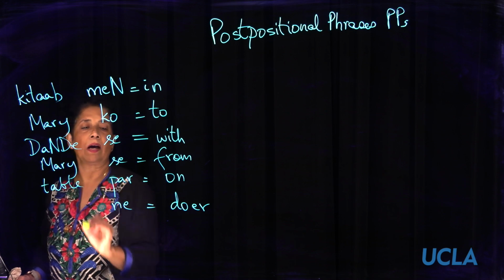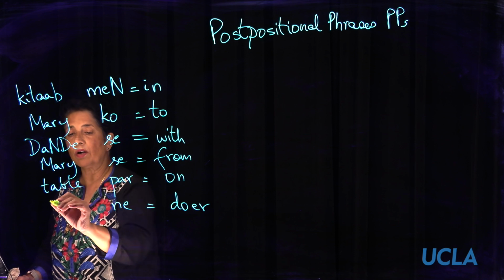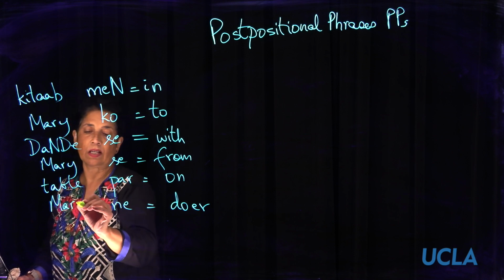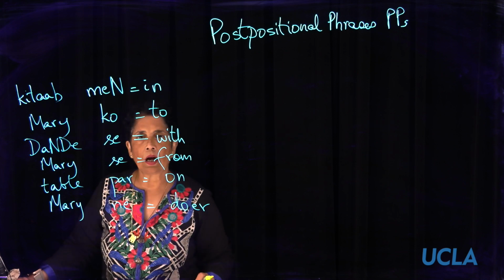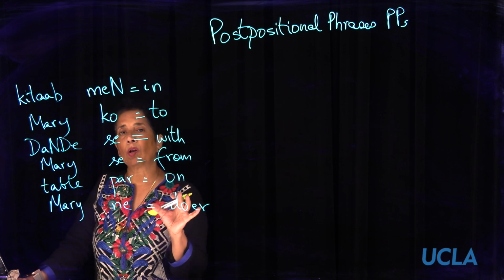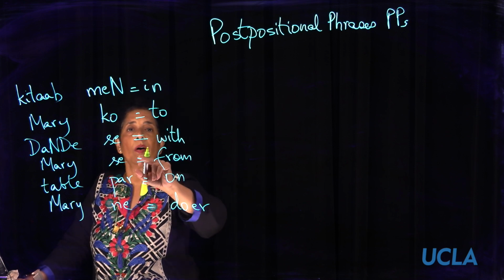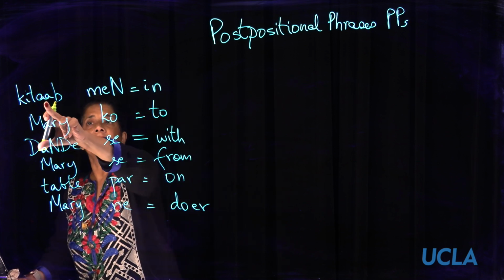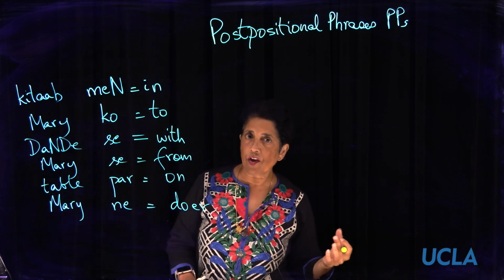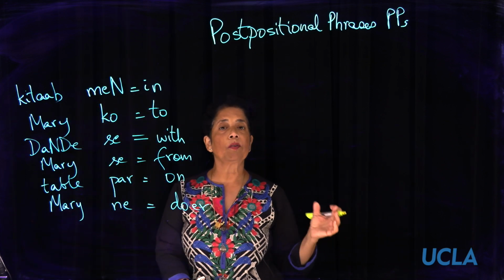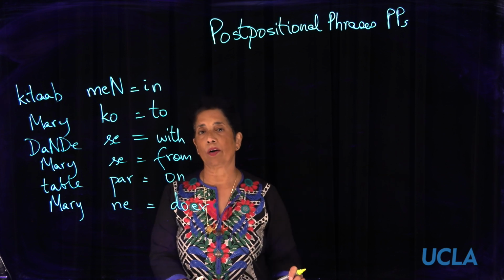Table par. And ne, marking a doer, for example, Mary ne. There might be others. This is just an example of some of the postpositions that are one word, and they follow the noun, of course. There are a few other postpositions that are more than one word.